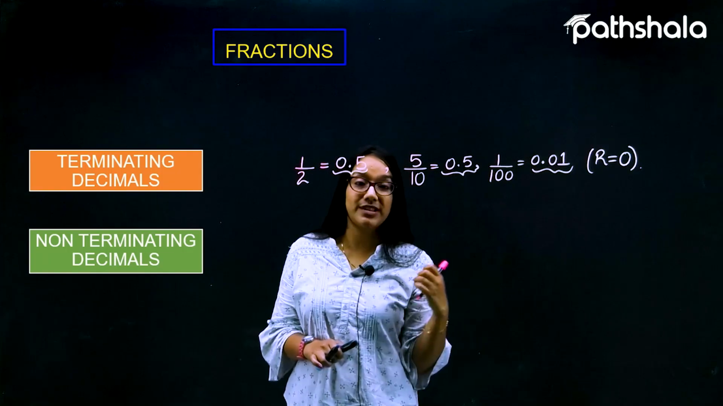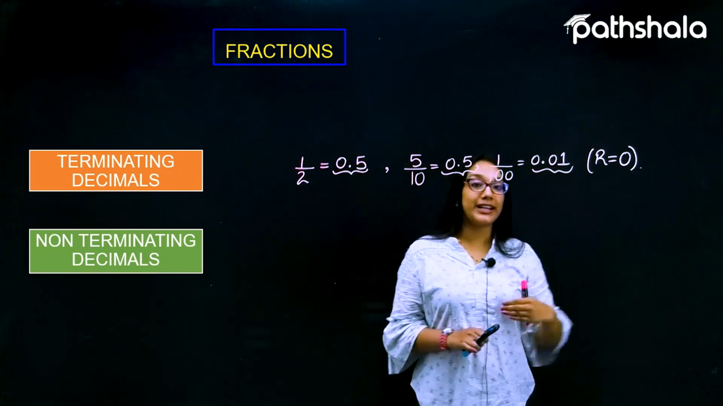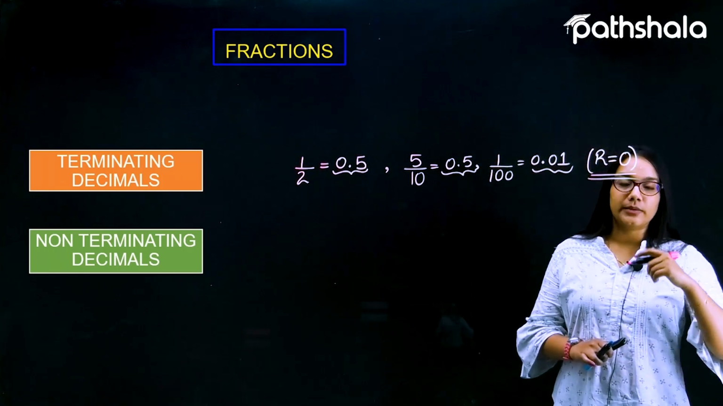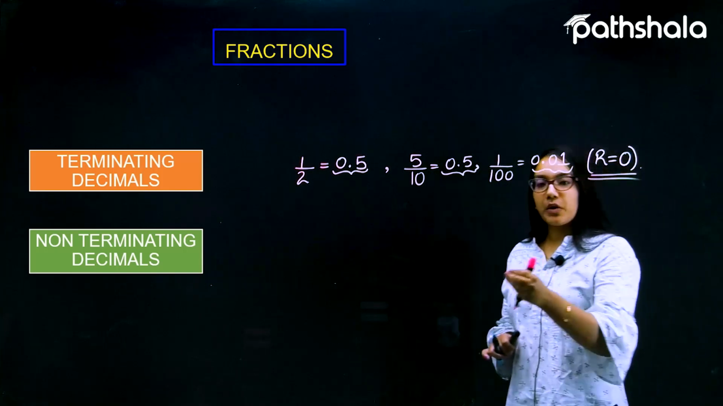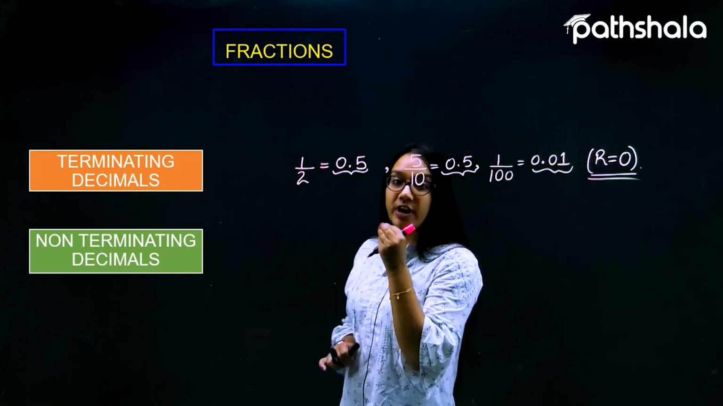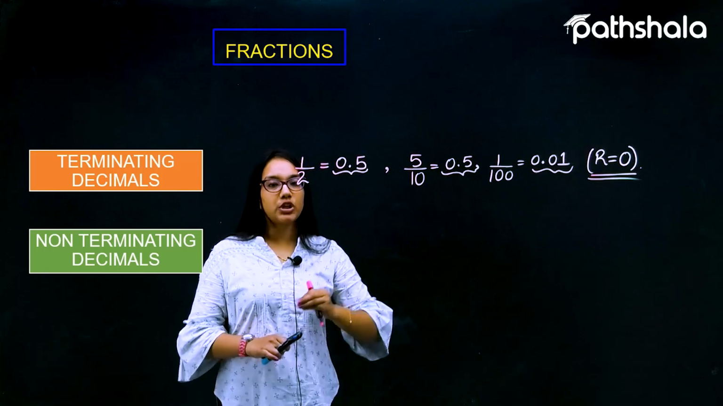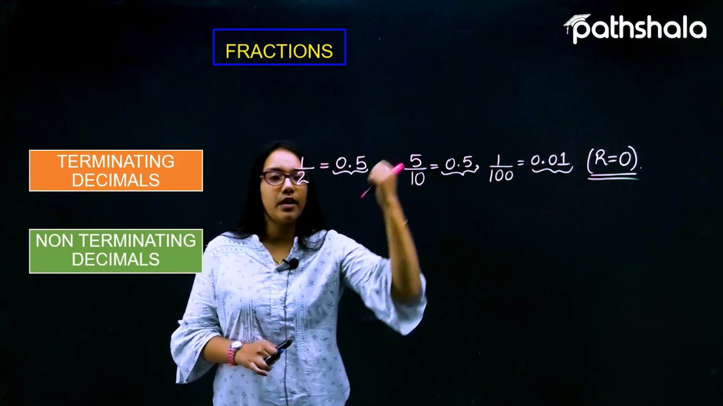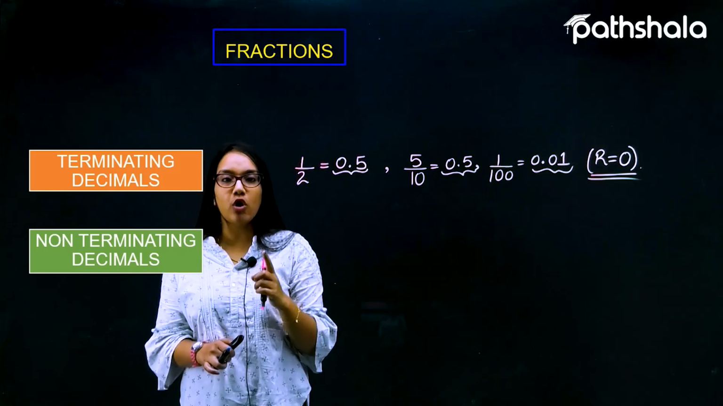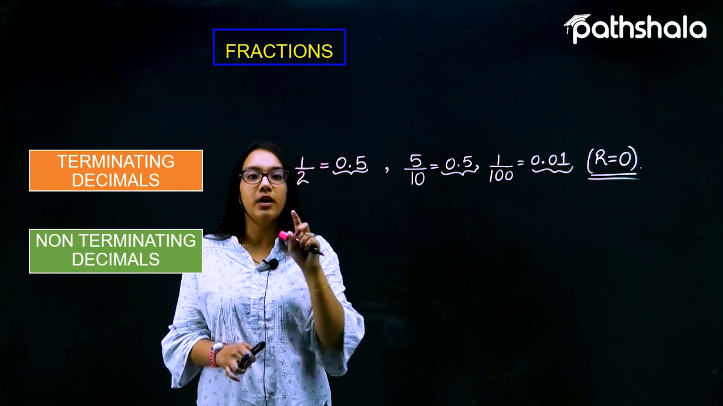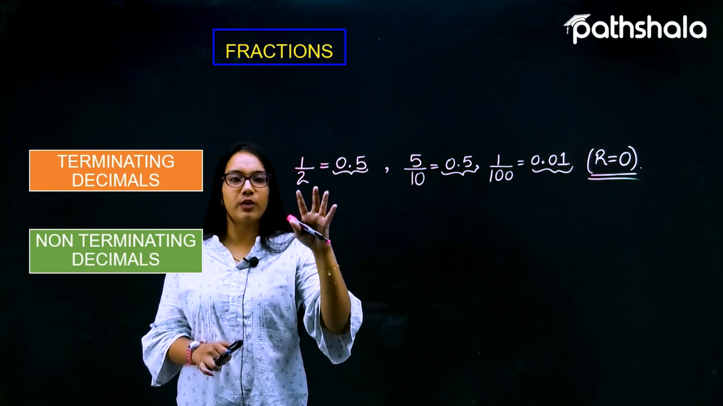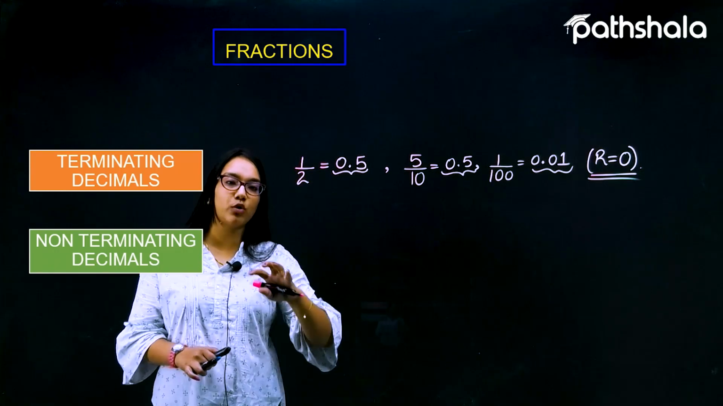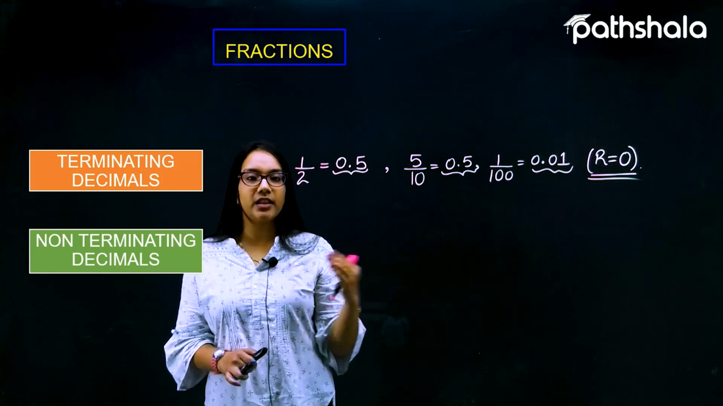So always remember the meaning of the terminating decimal. A terminating decimal means that whenever we have any particular fraction, and after dividing that fraction we get a remainder of 0, such an expression is called a terminating decimal. We do talk about repeating and non-repeating ones, but for now we are only talking about terminating and non-terminating decimals. We will discuss repeating and non-repeating in a further slide.